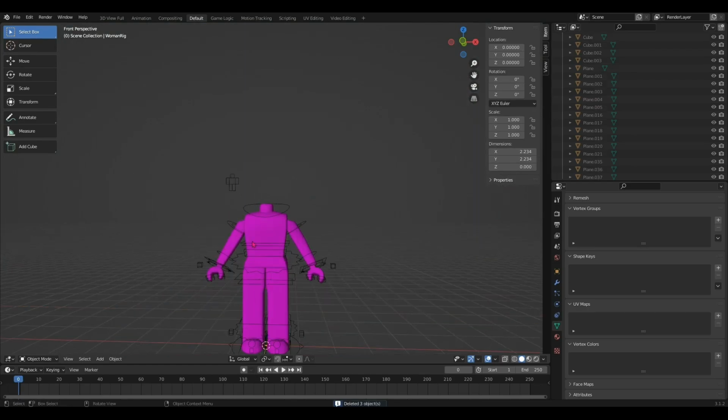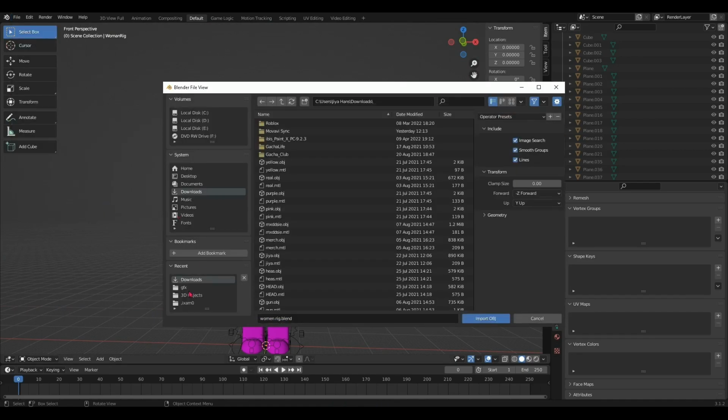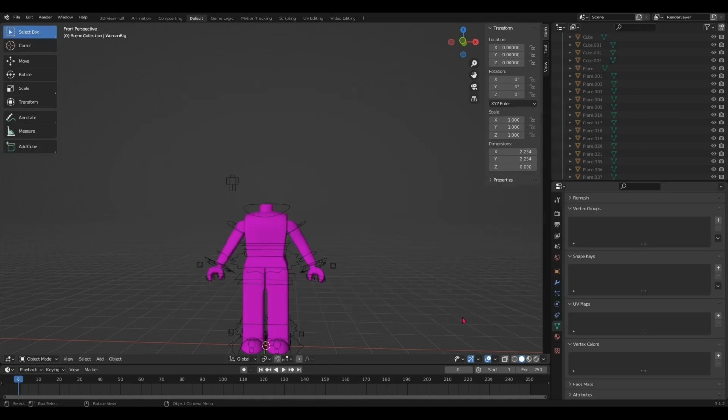Okay, now once that's done, click File, Import, Wavefront OBJ. Find the character we saved from Roblox Studio. Here is mine. Make sure to click on the OBJ, not the MTL. Then set geometry to split by group, and import the OBJ.